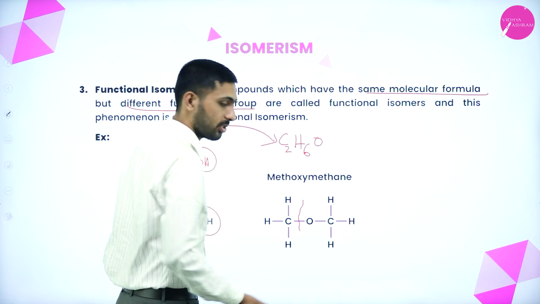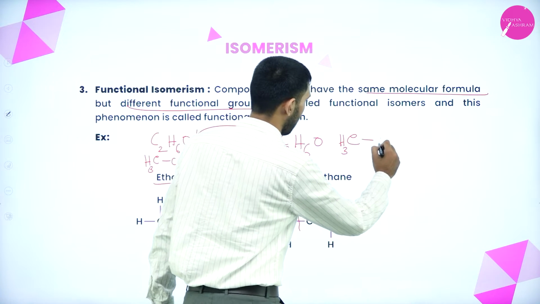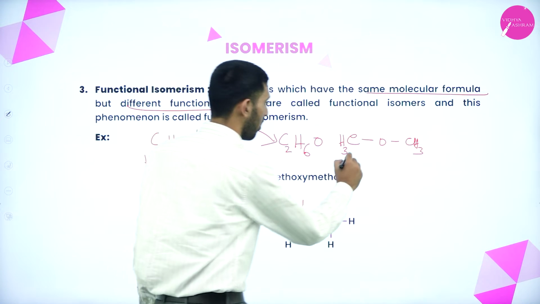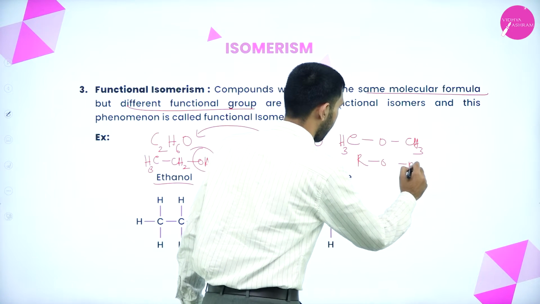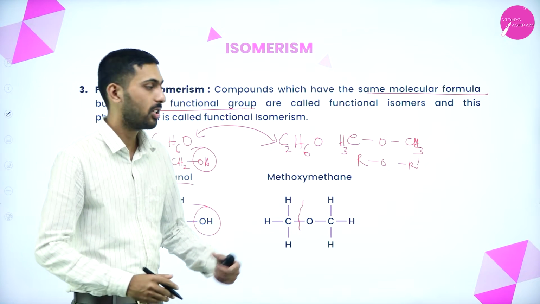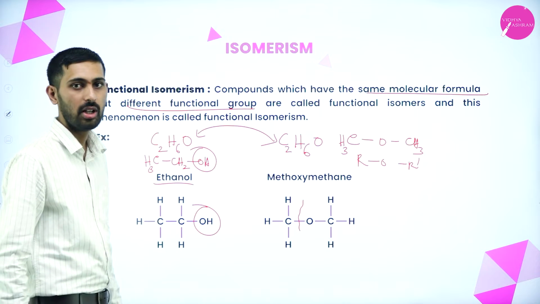OCH3, that is, CH3OCH3. The formula is ROR'. It is an ether. Here the functional group is OCH3, so it is an ether. This is known as functional isomerism.